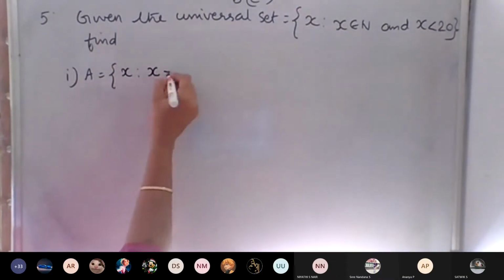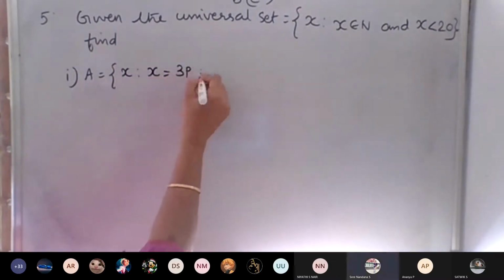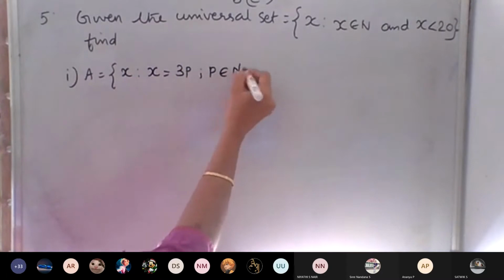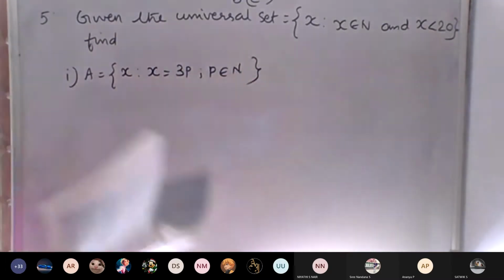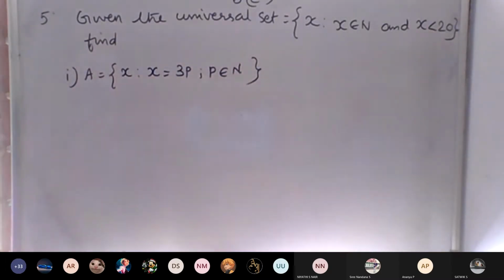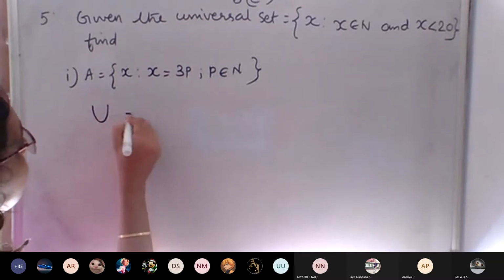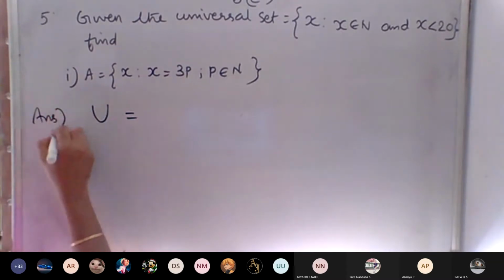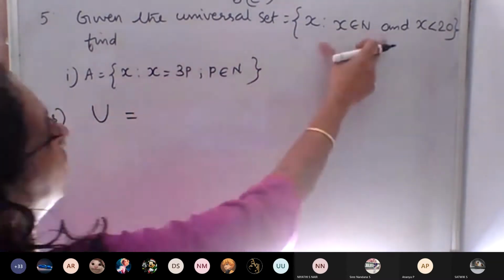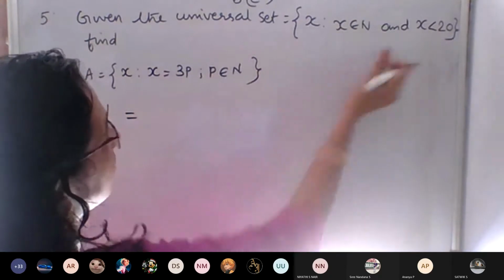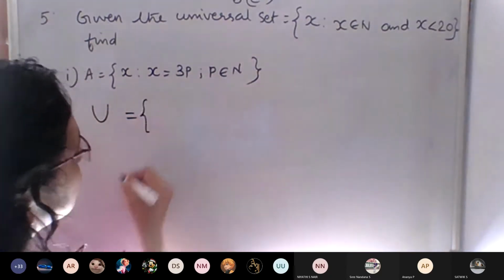First, with the set builder form, it is difficult for us to do, so we change that universal set into roster form. How can we convert that universal set into roster form? First, we write the universal set as U. In set builder form, U is x such that x belongs to N and x is less than 20. So, in roster form.